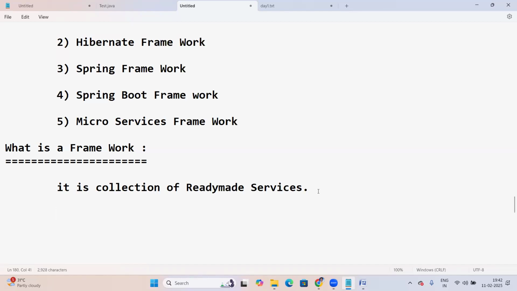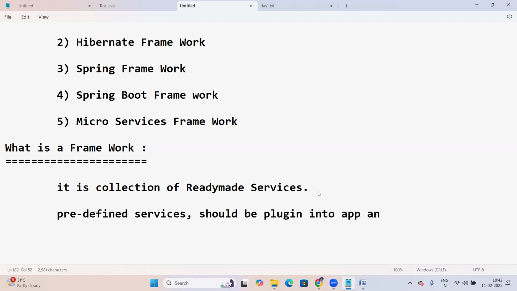With the help of these predefined services, you just have to plug them into the application and build it. For the plugin purpose, there is a little code: taking the framework services and plugging them into the application. That plugin code is core Java code. Just integrating all these services, finally building the application.